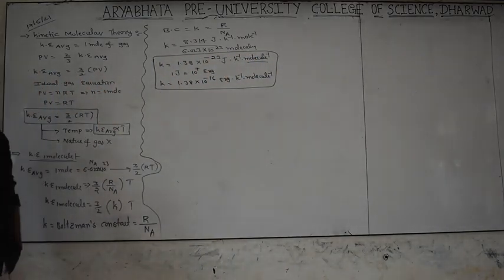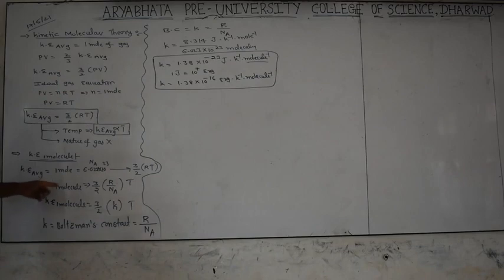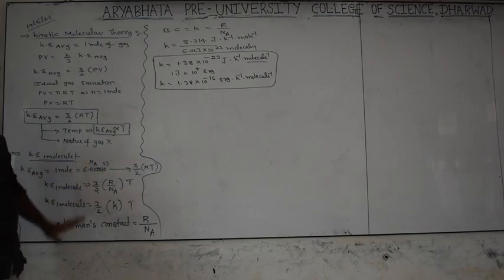So what is the average kinetic energy? It is the kinetic energy of 1 mole. What about a single molecule? The universal gas constant divided by the Avogadro number is nothing but the Boltzmann constant. All of you understood these things?